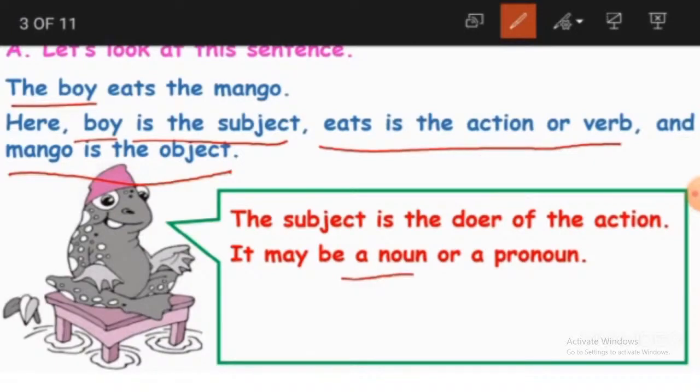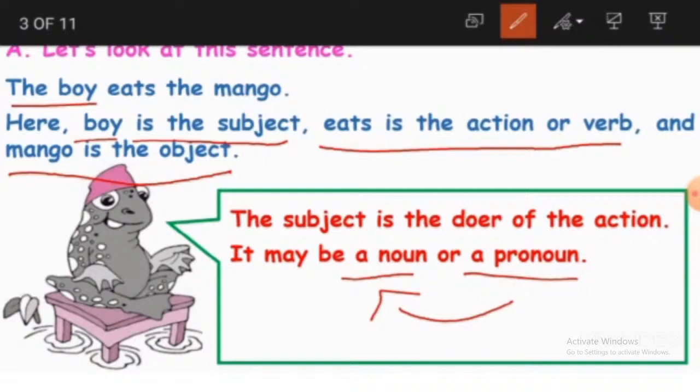We may name a person, a thing, an animal, or a place. That is a noun. And what is a pronoun? A pronoun is a word that takes the place of a noun. We can use a word instead of a noun.